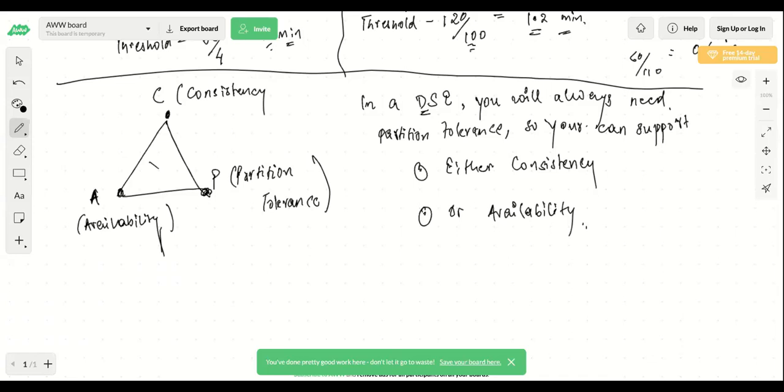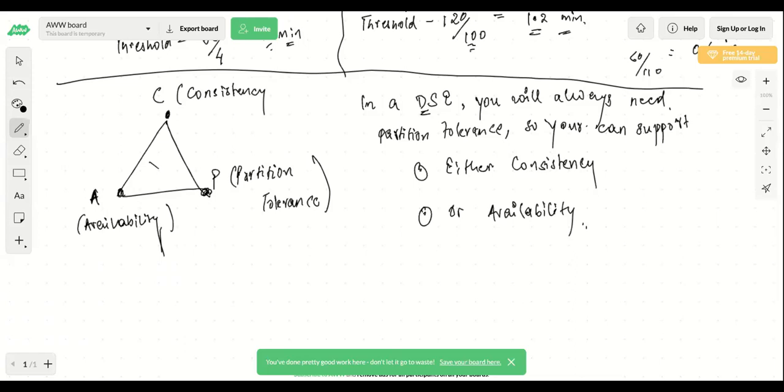And here, whenever I'm talking about the window between consistency and availability, it's not even in seconds, it's in milliseconds, or maybe very few seconds, like 2 or 3 seconds. So not more than that. Don't consider that this window is a very large window of 15 minutes, 20 minutes, or 1 hour. Again, this can differ from system to system, but try to assume that this window is very small.